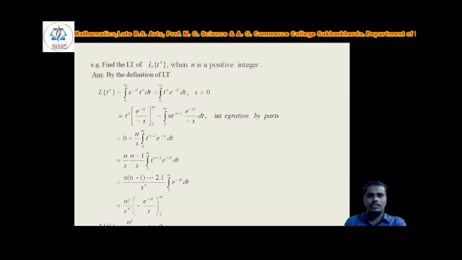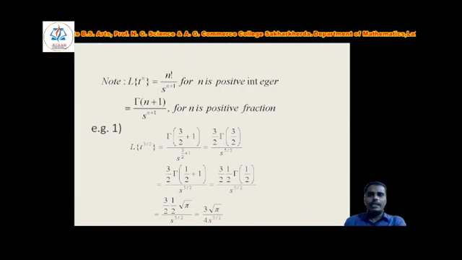So in this way you will get the Laplace transform of t raised to the power n. Note that Laplace of t raised to the power n is equal to n factorial upon s to the power n plus 1, for n a positive integer. Again, if n is not a positive integer, if it is a fraction, then which formula do we have to apply? That is, Laplace of t raised to the power n is equal to gamma of n plus 1 divided by s to the power n plus 1, for n a positive fraction. This formula we have to apply for n a fraction.